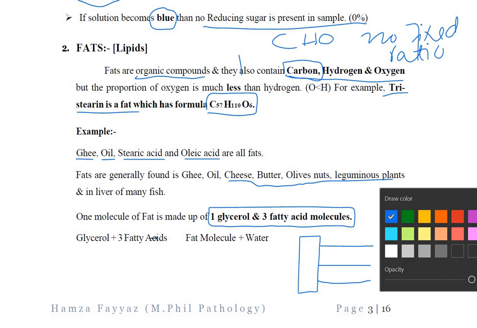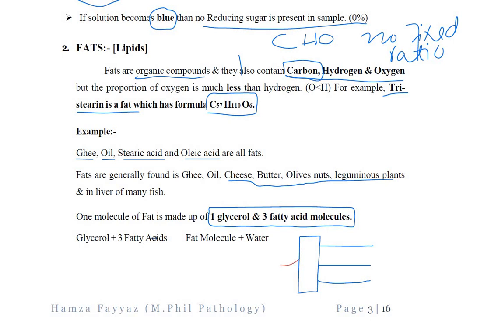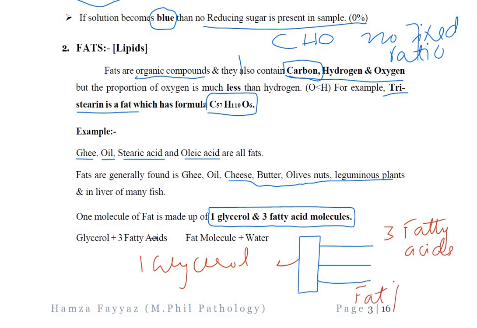So if we label them, this is one glycerol and these are three fatty acids. Together, they make one fat or lipid molecule.